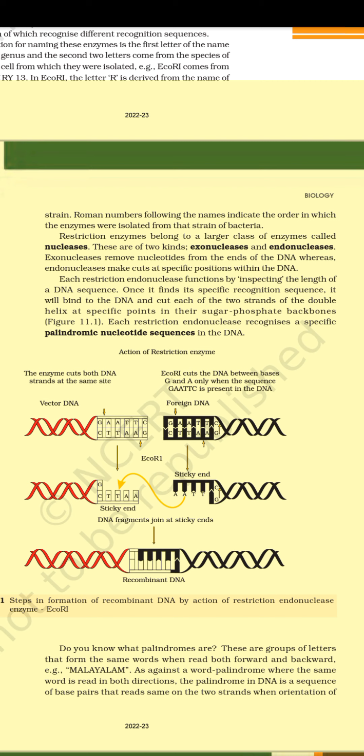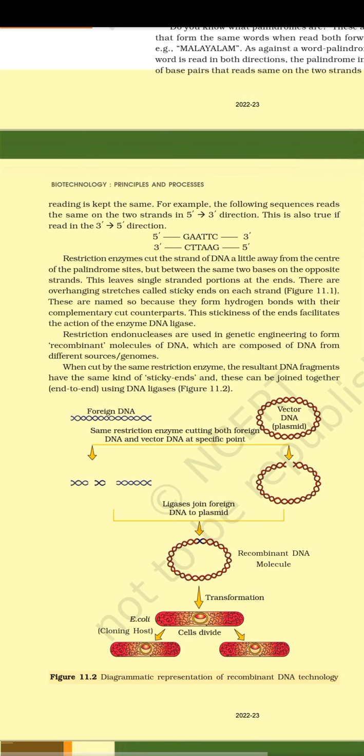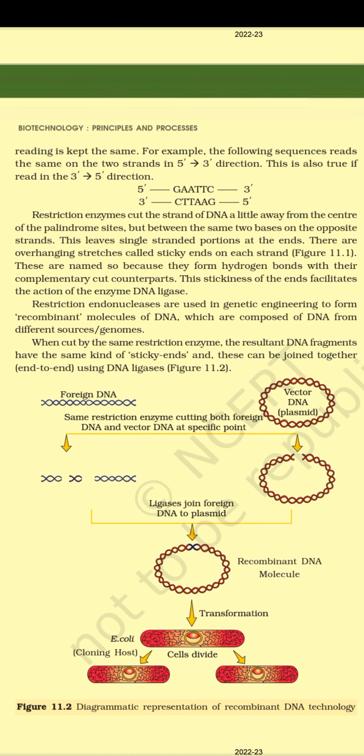Figure 11.1. Each restriction endonuclease recognizes a specific palindromic nucleotide sequence in the DNA. Figure 11.1 shows steps in formation of recombinant DNA by action of restriction endonuclease enzyme Eco RI. Do you know what palindromes are? These are groups of letters that form the same words when read both forward and backward, e.g., Malayalam. As against a word palindrome where the same word is read in both directions, the palindrome in DNA is a sequence of base pairs that reads the same on the two strands when orientation of reading is kept the same. For example, the following sequence reads the same on the two strands in 5' to 3' direction. This is also true if read in the 3' to 5' direction.